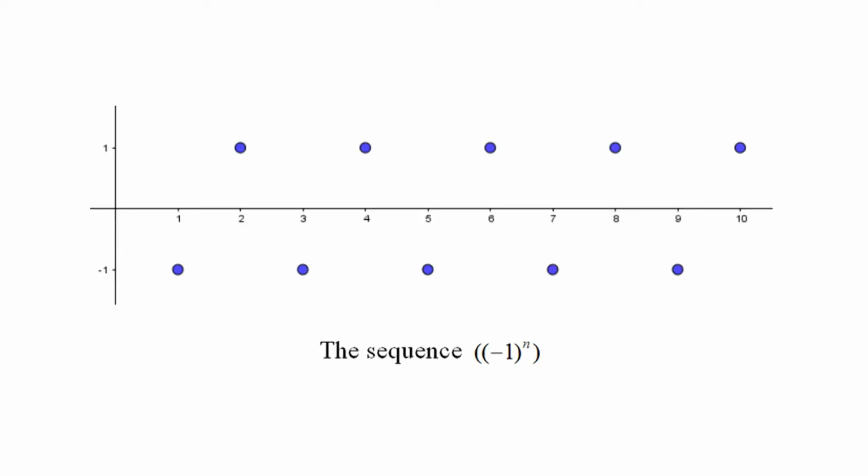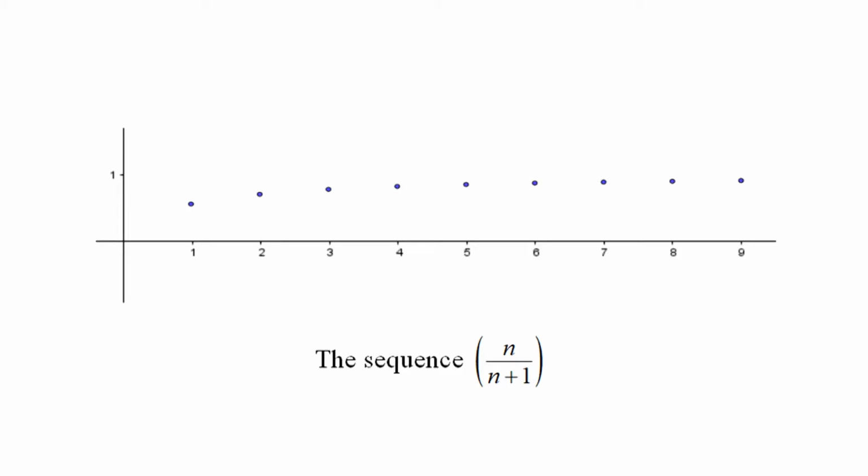From the graph of the sequence {(negative 1)^n}, we observe that the terms oscillate between negative 1 and positive 1. By looking at the graph of the sequence {n upon (n plus 1)}, we see that the terms approach a limiting value of 1.